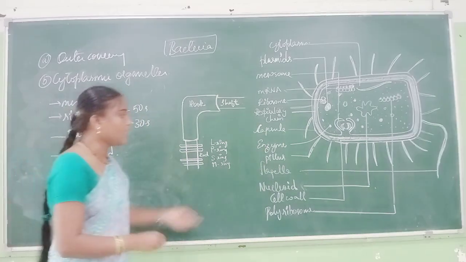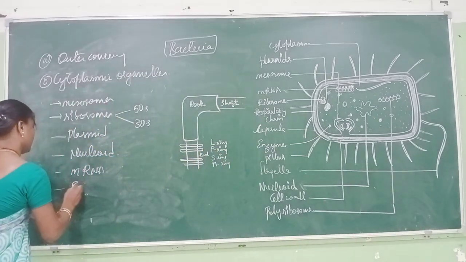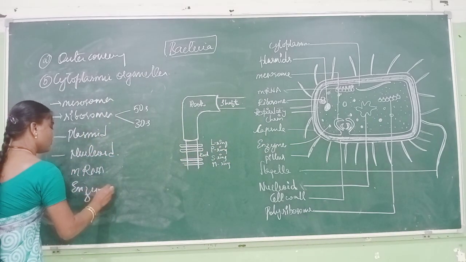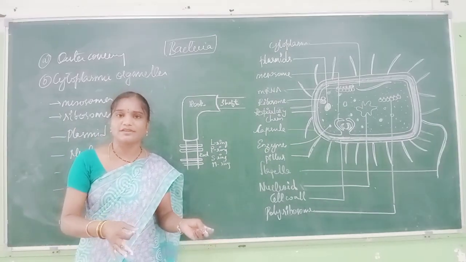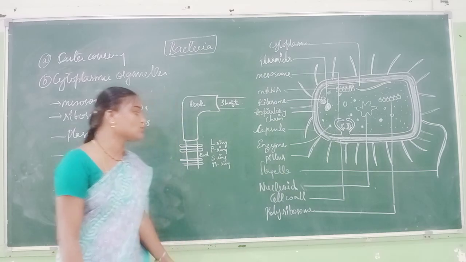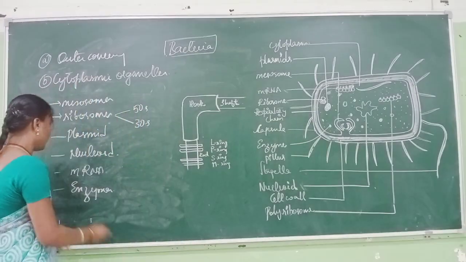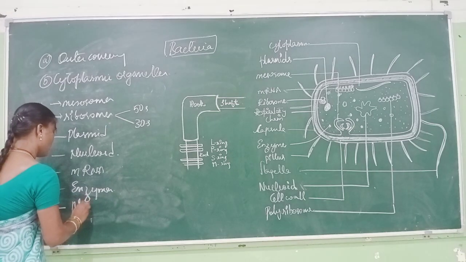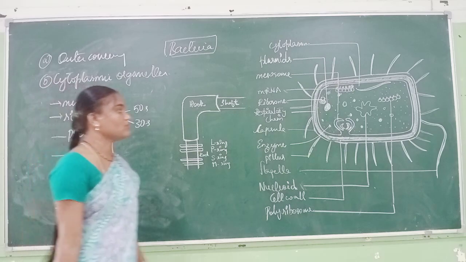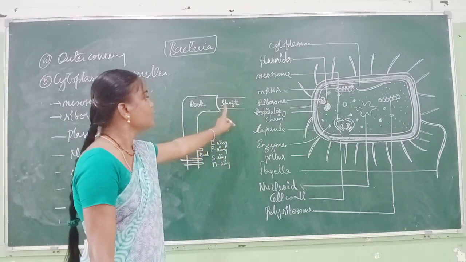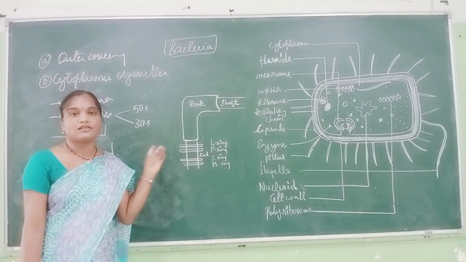Next, enzymes. Enzymes are also present in the cytoplasm, and they are required during glycolysis and all the metabolic reactions taking place in the bacteria. So that is the use of enzymes. Next is polysome. Polyribosome is also used for the synthesis of protein molecules. These are all the cytoplasmic suborganelles present in the cytoplasm.